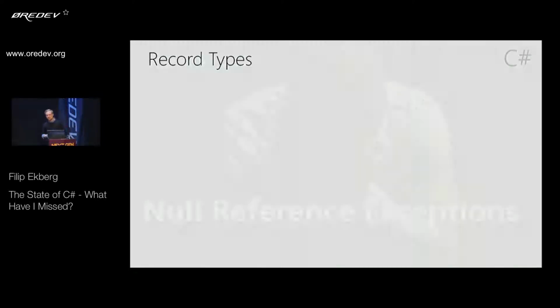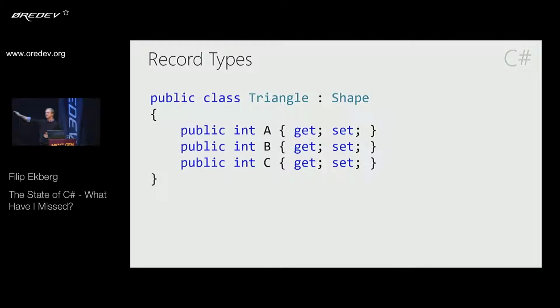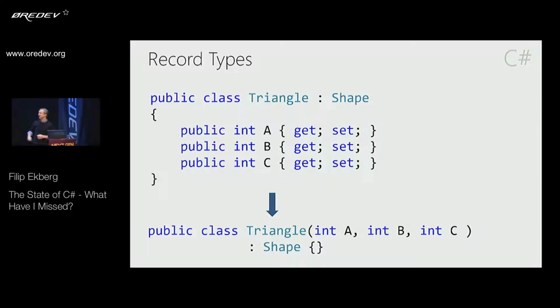All right. So record types. If we have this triangle here, which is a base type of shape, we want to make sure that, well, when you create this triangle, you have to specify A, B, and C. And the way that we do this with record types is by simply saying, well, this triangle here requires A, B, and C. So instead of having to write all these outer properties, we can just simply add that when we declare the class. I think this is pretty cool, but that's my subjective opinion. Everyone might not like it. And there's a lot of edge cases which make this a bit interesting. It's probably why they didn't add it to the language yet.